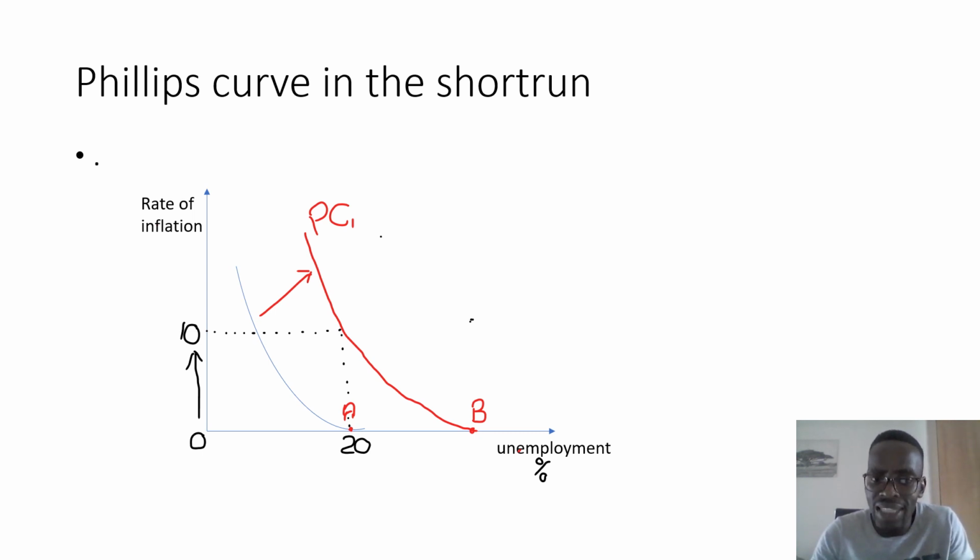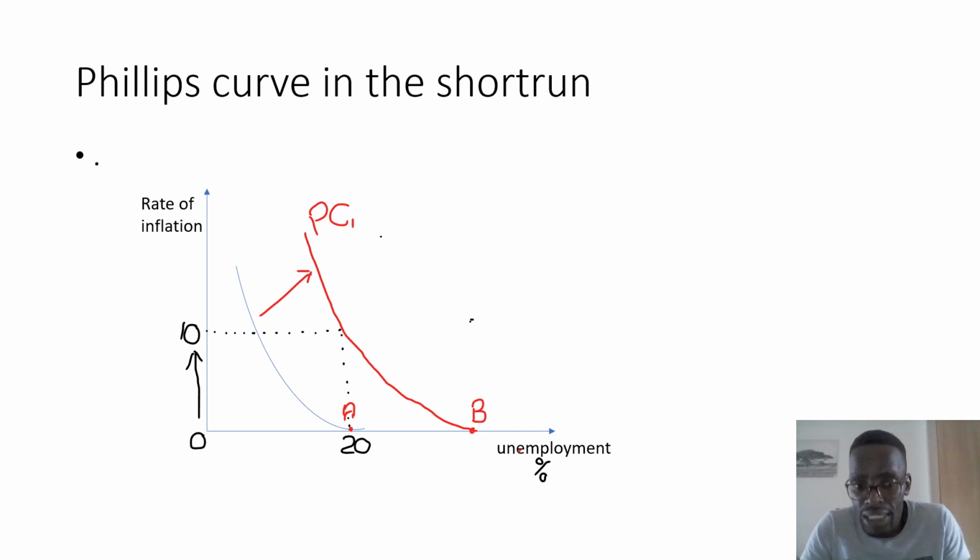And then you will find that when the government implemented the demand side policy, because the supply did not respond on time, the demand just increased, and that forced this Phillips curve to shift to the right. Okay, it shifted to the right. Now when the Phillips curve shifted to the right, it created a new natural rate of unemployment, which is now point B. At point B, the natural rate of unemployment has increased from 20 probably to another figure, maybe 30%.